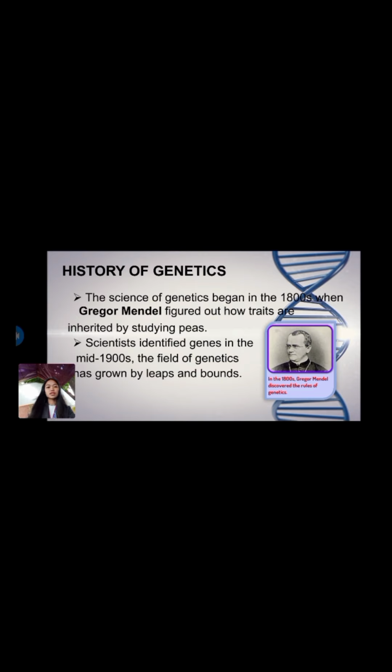The field of genetics has grown by leaps and bounds. Gregor Mendel observed, as he was studying the peas in his experiment, that organisms inherit traits by way of discrete units of inheritance.